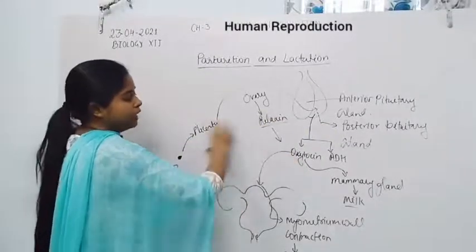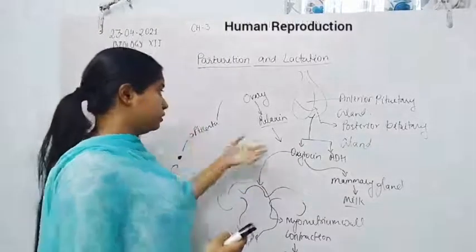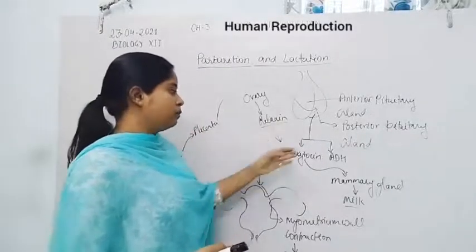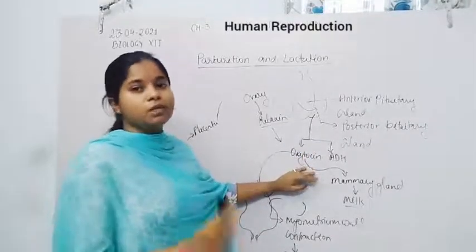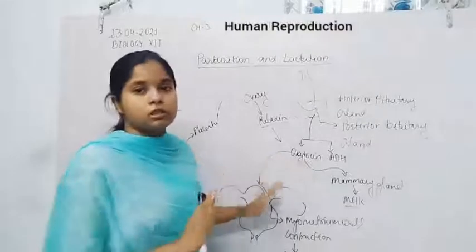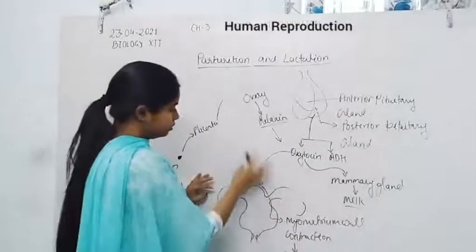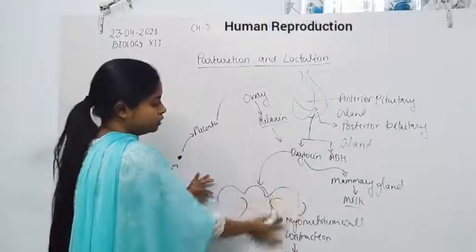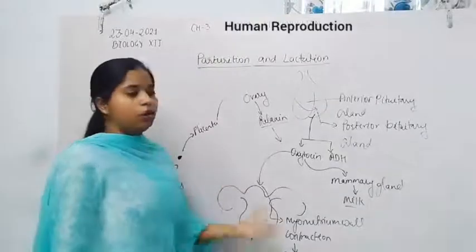Both together help in parturition and lactation, but relaxin is the side hormone which helps oxytocin in the contraction of the myometrium wall of the uterus.